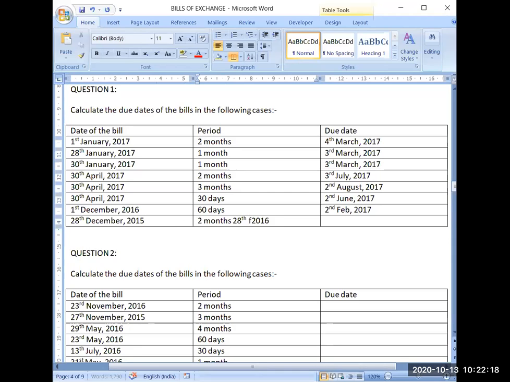Now 2016 is a leap year. You have to keep in mind that 2016 is a leap year. So because 2016 is a leap year, 29th Feb will also be there. So in that case, 29th will be the first day of grace, then 1st March, and then 2nd March. So this way the due date will be 2nd March 2016.